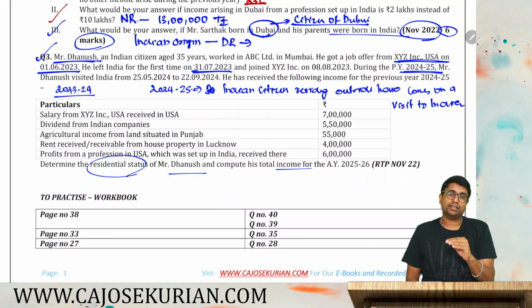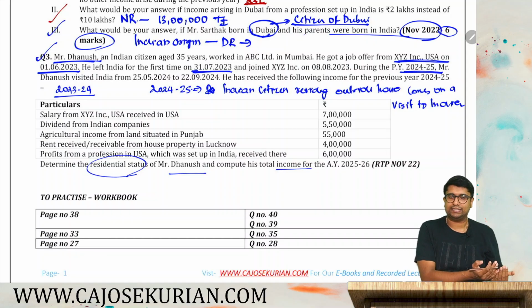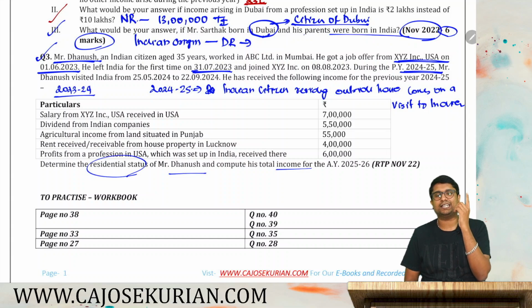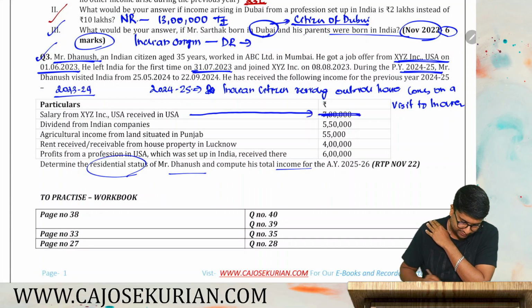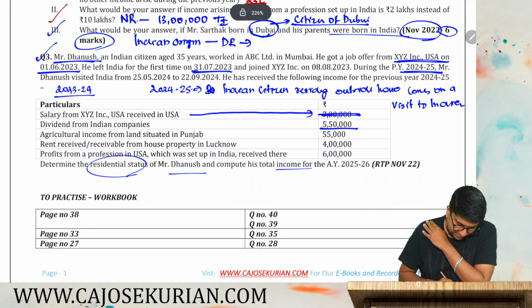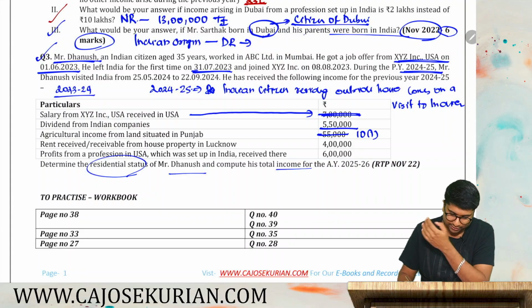Now, if your total income from Indian source is more than 15 lakh in the relevant PY, one more condition is there, that is 120 plus 365. So first of all, let's compute his total income from Indian source. Salary from XYZ Incorporated USA, you should not consider. Not accrued, not received. Dividend, you should consider.